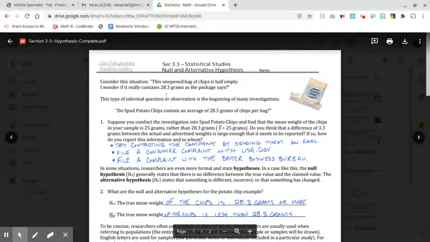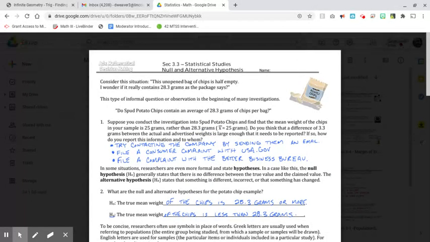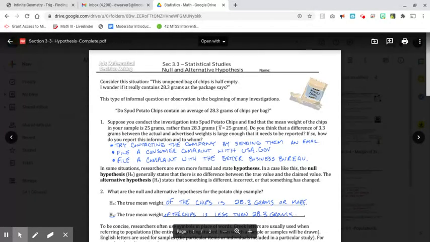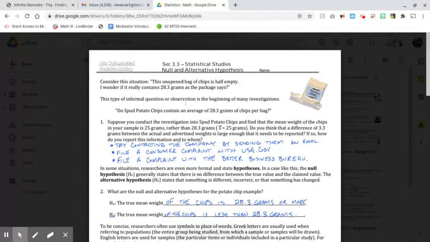So consider this situation. This unopened bag of chips is half empty. And the question is, I wonder if it really contains 28.3 grams like the package says on the front. This type of informal question or observation is the beginning of a lot of investigations. So the question may be, do Spud potato chips contain an average of 28.3 grams of chips per bag?